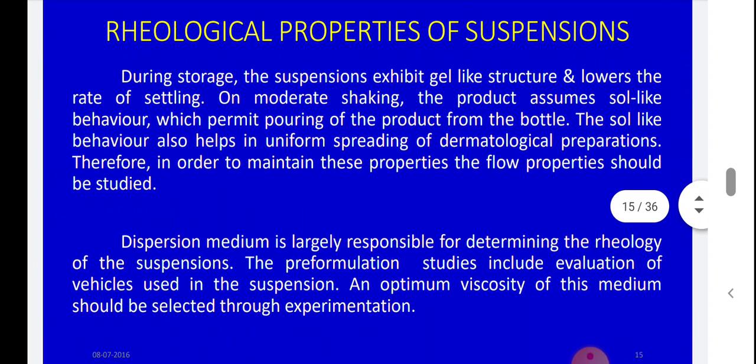First we will study the rheological properties of suspension. During storage, the suspension exhibits a gel-like structure. Why? Because no stress or shear force is applied, so it lowers the rate of settling. On moderate shaking, the product assumes sol-like behavior, which permits pouring of the product from the bottle. The sol-like behavior also helps in uniform spreading of dermatological preparations. Therefore, in order to maintain these properties, the flow properties should be studied for a particular suspension.